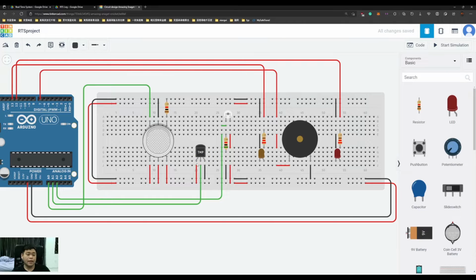Then for the temperature sensor, we use a power, a neutral, and a data output cable. The data of the temperature will output to A1, and the gas sensor will output to A0. Then the ambient light will output to A2.